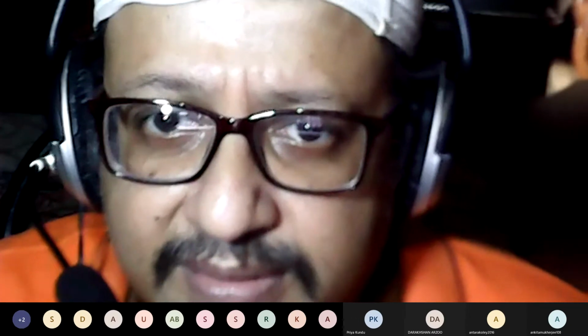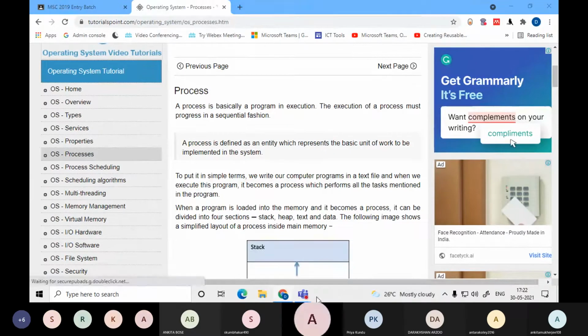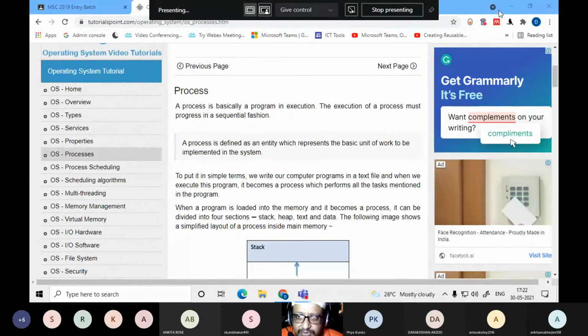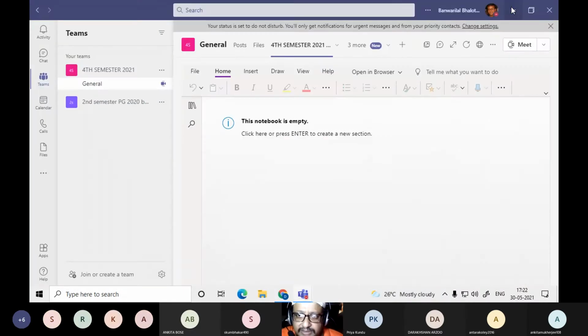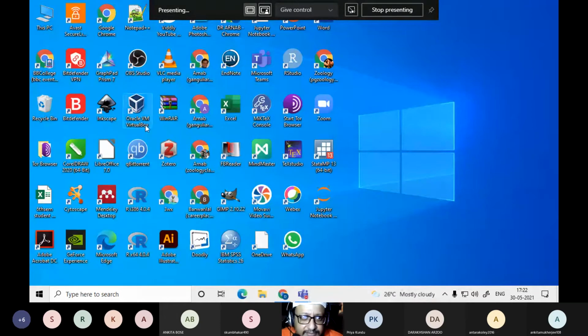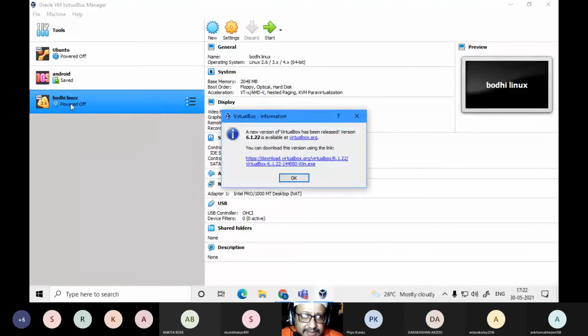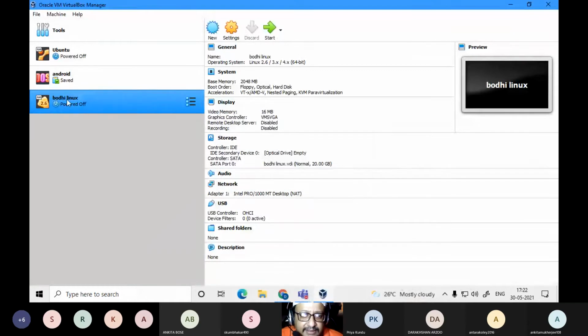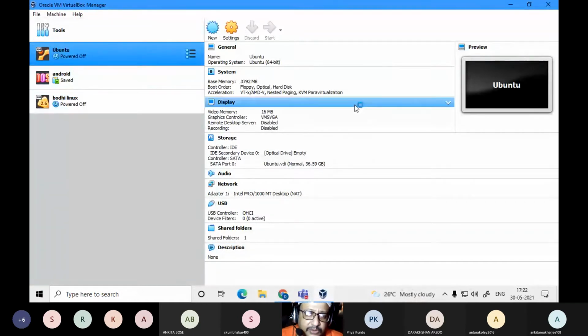Let's see. So let's go for a screen. Let me go to Linux. Let me open Ubuntu, a Linux system.